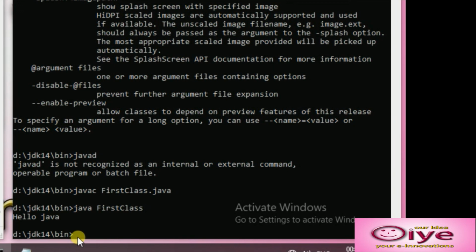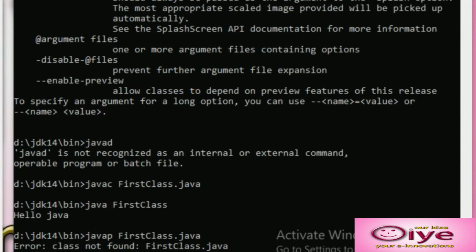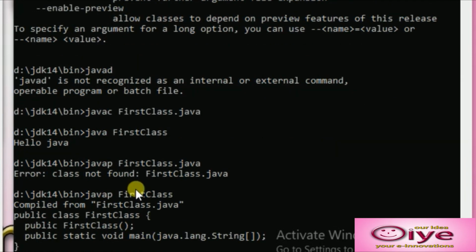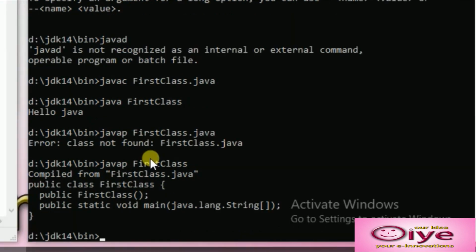Now first we will see javap. There is one more tool that we will call the Java disassembler. Javap FirstClass. What type of program is there in a bytecode class, you can find out by using the Java disassembler javap. Next is javah. Javah is to create a header file.